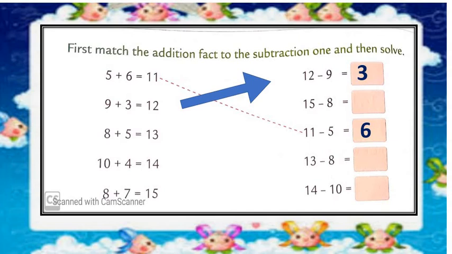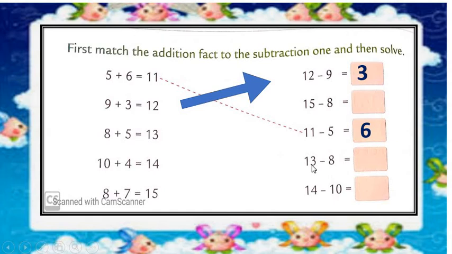Next one is 8 plus 5 is equal to 13. So look in this column where you find the same equation. This is 8 plus 5 is equal to 13. So we have to start the equation which is starting with 13.